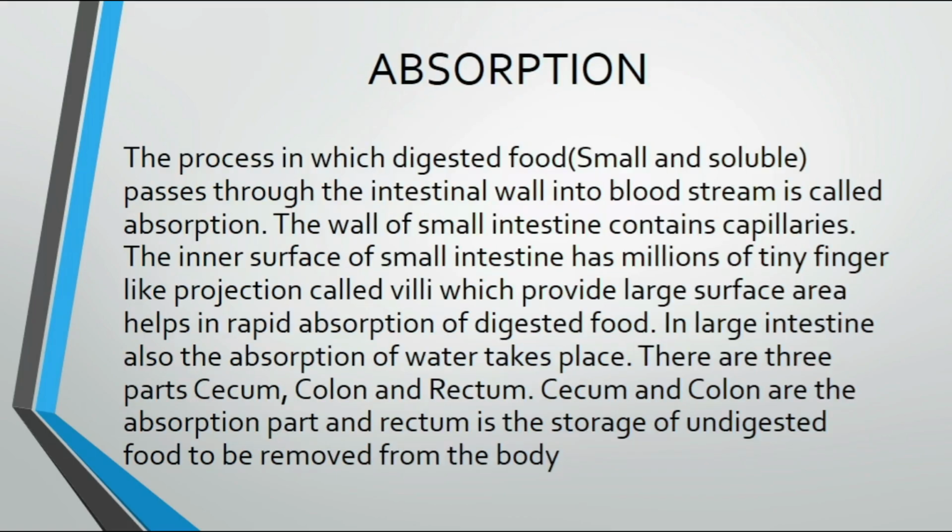Okay. Then comes absorption, the process in which digested food, small and soluble, passes through the small intestine into the bloodstream. This is called absorption. The wall of the small intestine contains capillaries. The inner surface of the small intestine has millions of tiny finger-like projections called villi, which provide a large surface area and help in rapid absorption of digested food. In the large intestine, absorption of water also takes place. There are three parts of the large intestine, which I have missed here.